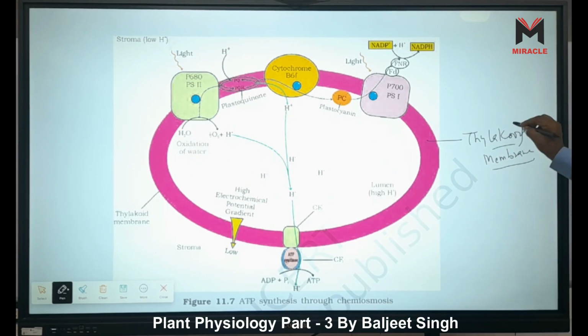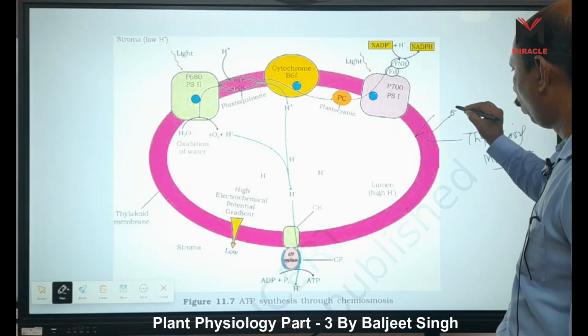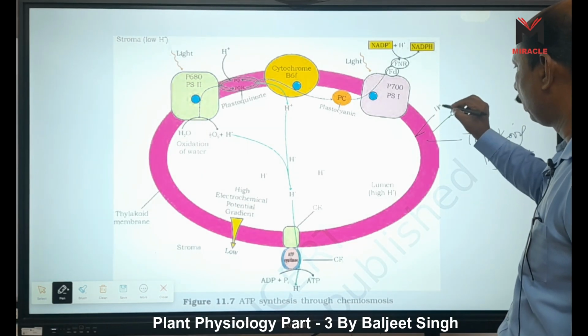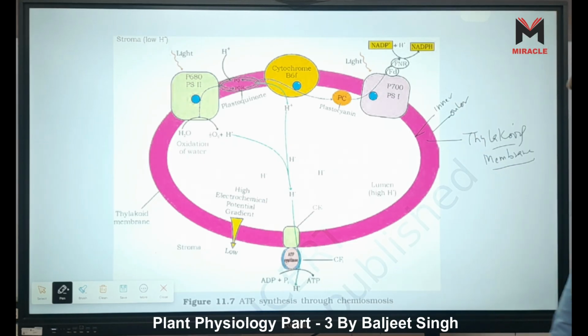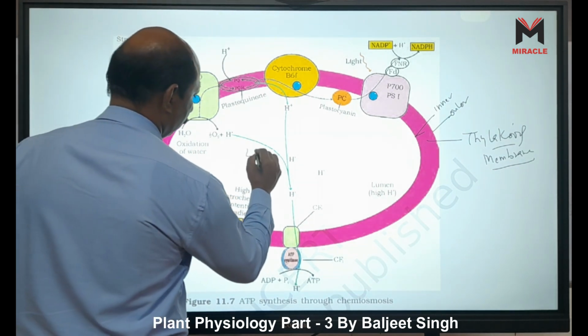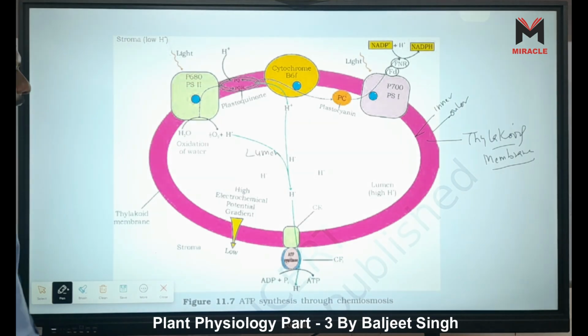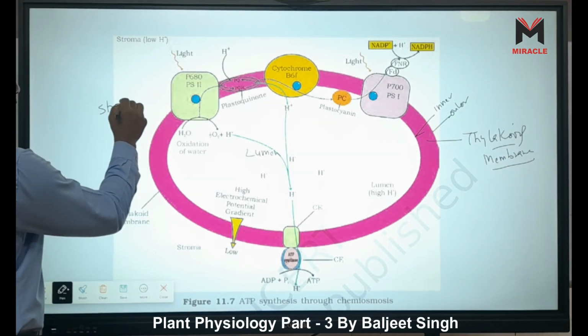In the thylakoid membrane, look here: this one is outer and this one is inner. This is the lumen, lumen means inside. And this side is the stroma.